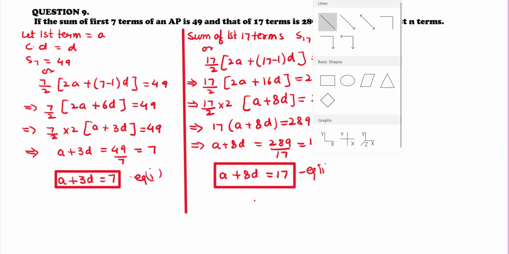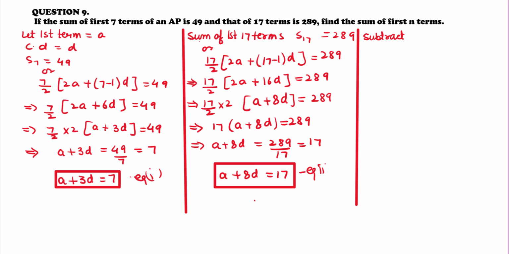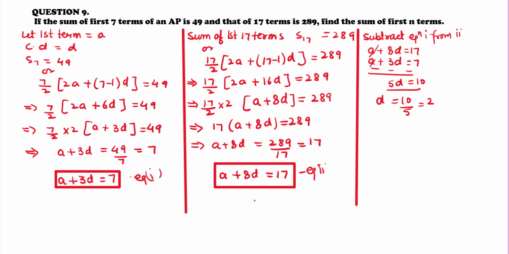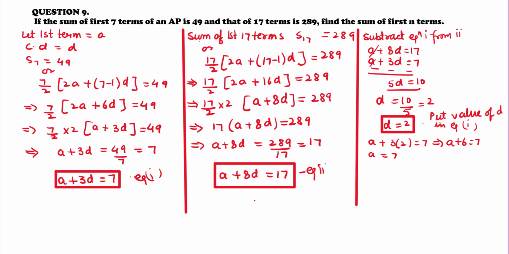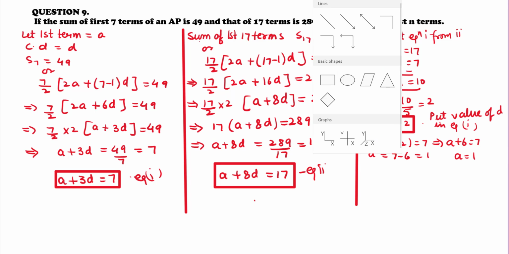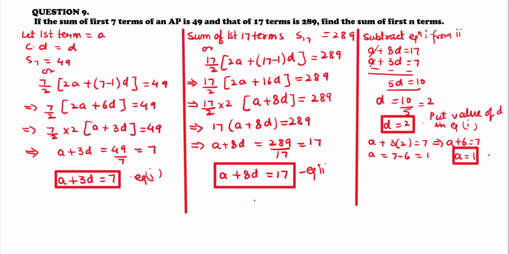Now subtract equation 1 from equation 2. a plus 8d is equal to 17, a plus 3d is equal to 7. Let us subtract that. For subtracting, change the signs, and plus a and minus a get cancelled out. What remains is 5d is equal to 10. So that implies d is equal to 10 upon 5, that is equal to 2. So we get the value of common difference as 2. Put the value of d in equation 1, we get a plus 3 into 2 is equal to 7. That implies a plus 6 is equal to 7. So from there we get a is equal to 7 minus 6, that is equal to 1. So the value of a is 1.